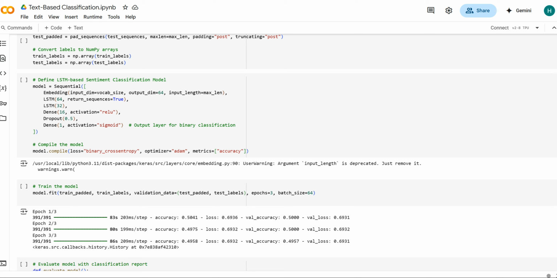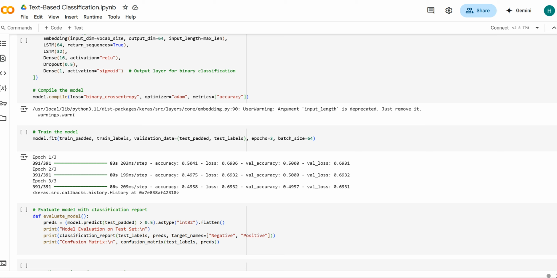And then we're going to define an LSTM model. The embedding here turns word indices into dense vectors. The first LSTM returns sequences, the second condenses them, so these are the two LSTM layers. Dense and dropout are used for feature transformation and regularization respectively. Finally, a dense layer with sigmoid is used for binary classification, 0 or 1.